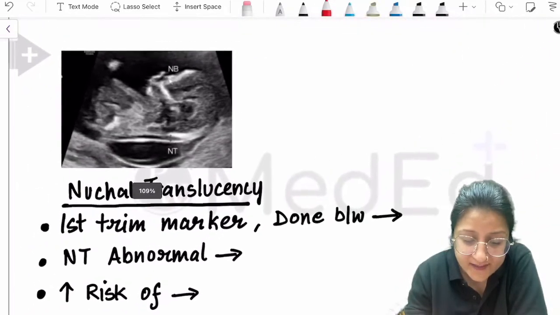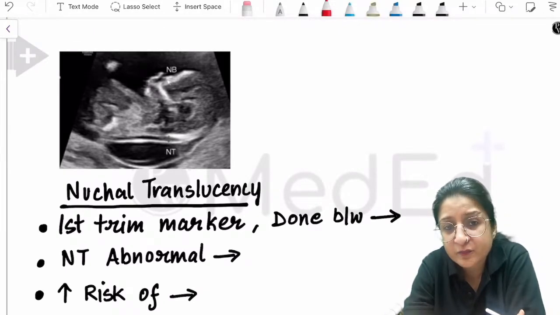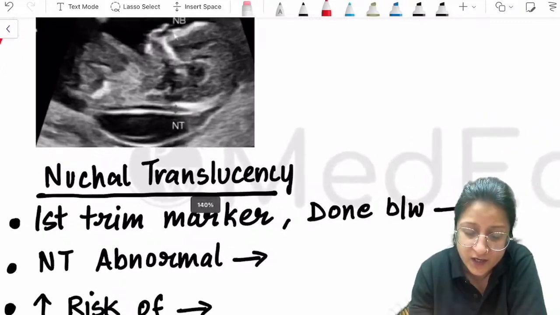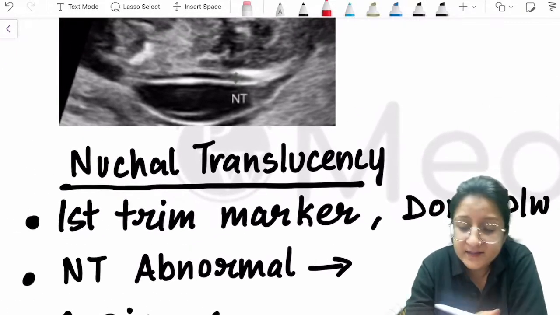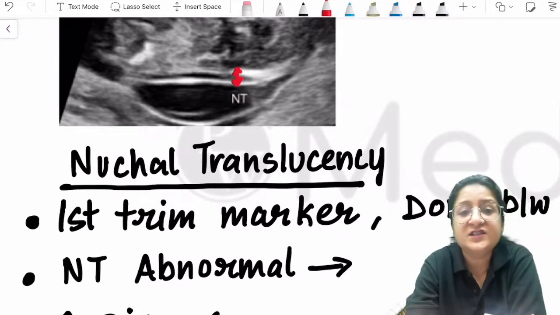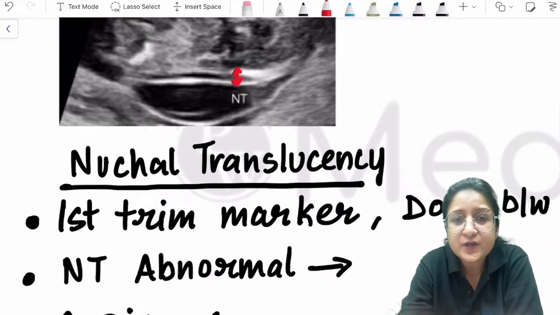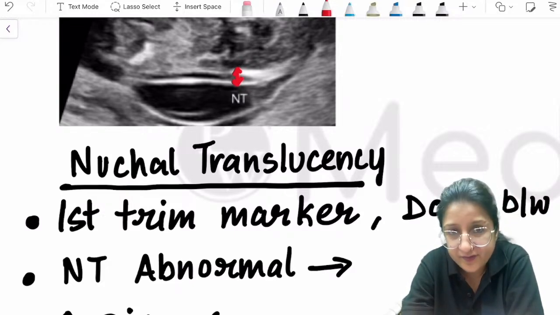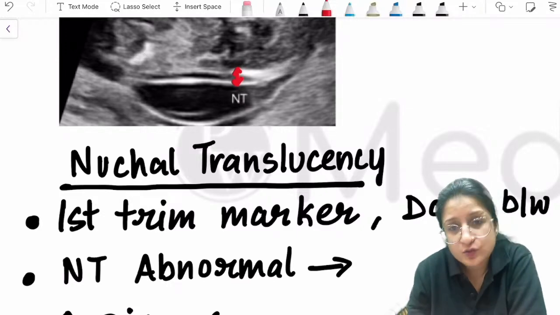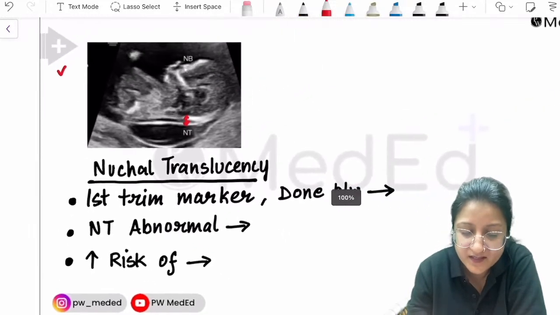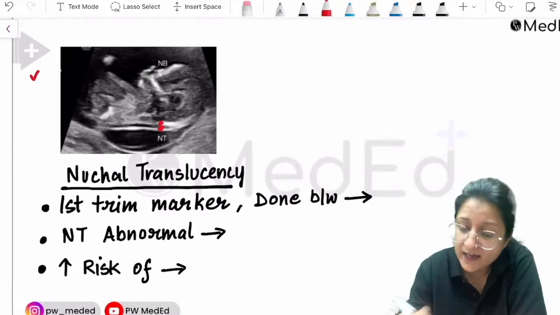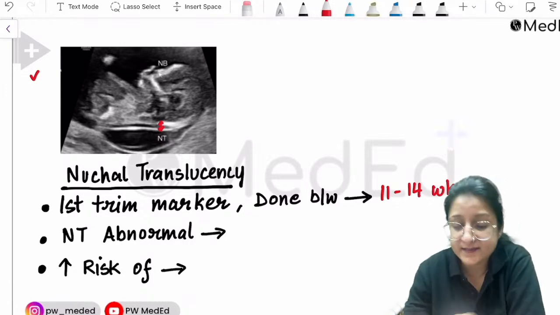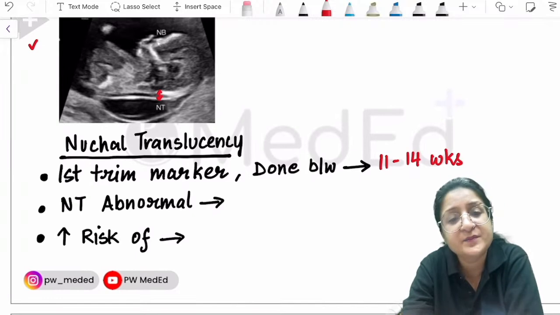So for aneuploidy screening in the first trimester, the ultrasound parameter that is used is nuchal translucency. Image identification is important. In this image you can see this is the NT that is being measured, nuchal translucency. This is just a fluid collection behind the nape of the neck of the fetus. So this is a first trimester marker. Remember that it is done anytime between 11 to 14 weeks of pregnancy. So that's an important MCQ pointer.